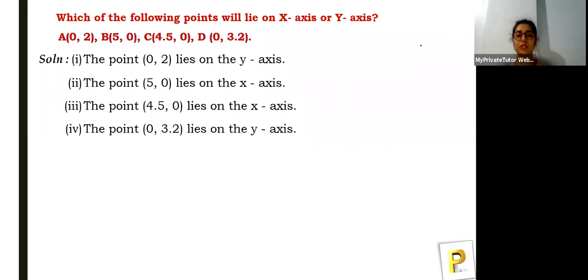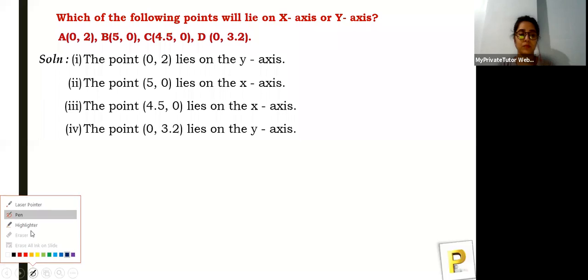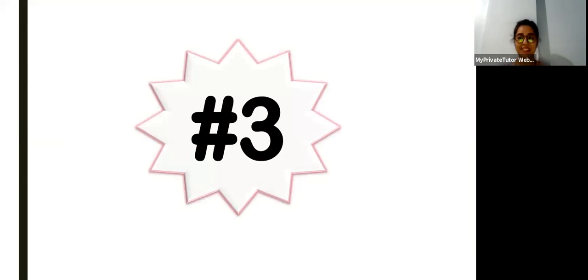Okay, so let's move towards the next part of our session, that is hashtag 3. This is going to be very interesting, so hold your seats. Let's see what you learn in this next part.